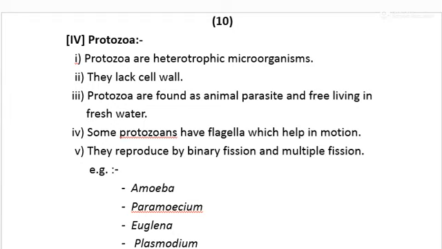Protozoa may cause diseases when they live inside living beings. Protozoa have flagella, like we have seen in the case of Bacillus, and it helps in motion. They reproduce by binary fission, like amoeba, which reproduces by binary fission and multiple fission. Plasmodium reproduces by multiple fission.